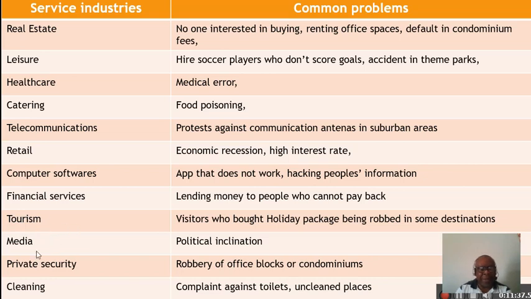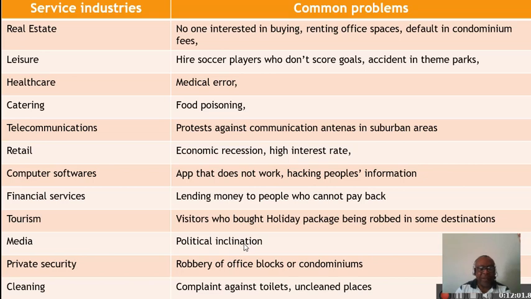Okay, for the media, the main problem with the media segment is the political inclination, that is the editorials. And most of their writings sometimes try to favor one side of the politics. Like in the USA, you have the Republicans and the Democrats.